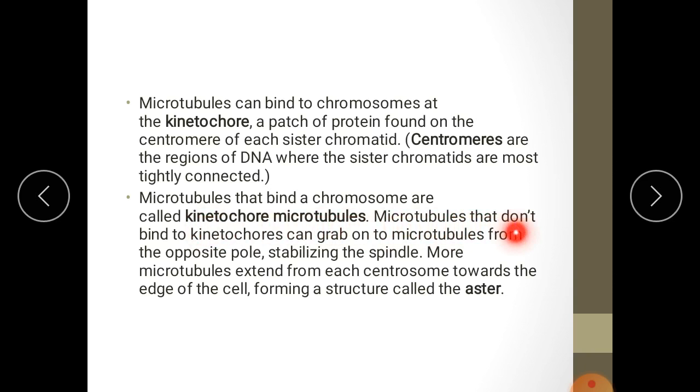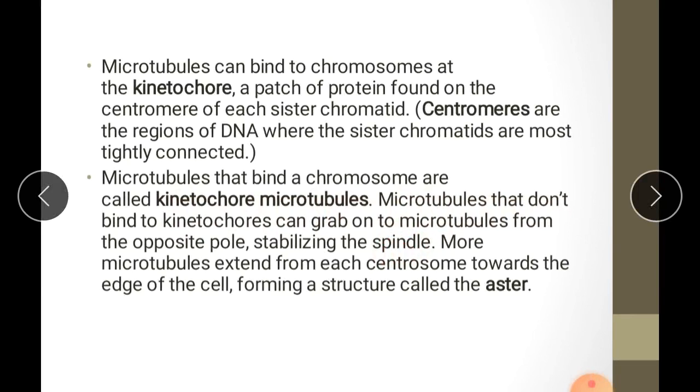Microtubules that don't bind to kinetochores can grab on to microtubules from the opposite pole, stabilizing the spindle. More microtubules extend from each centrosome towards the edge of the cell, forming a star-shaped structure called an aster at each pole of the cell.